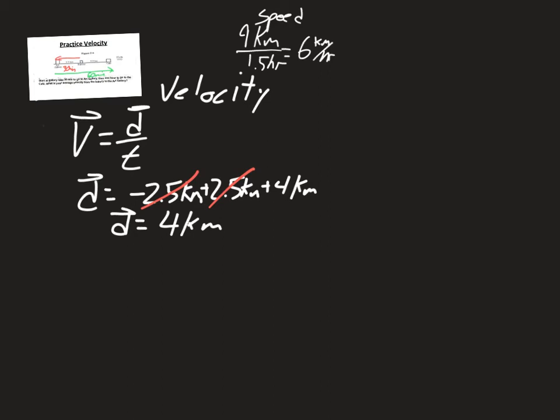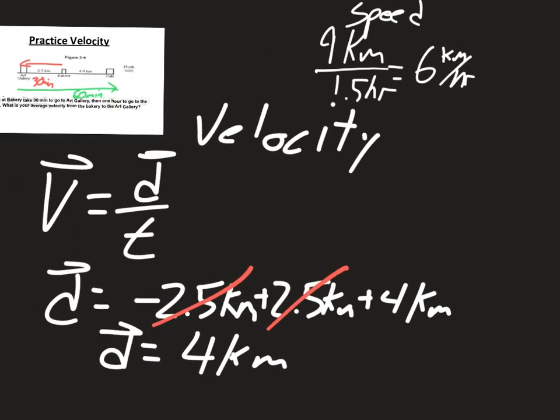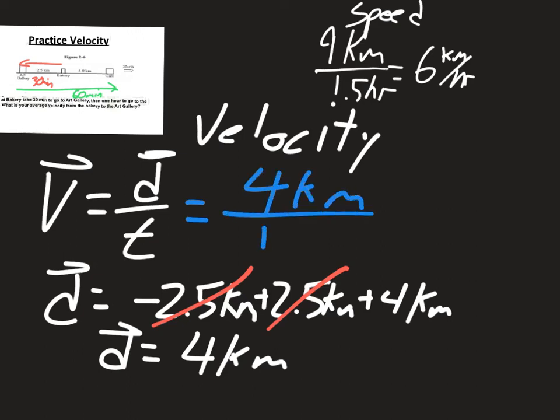I can now do my whole formula here. Now let's make it a little bit larger. I have it askew. There we go. All right, I can now do that formula. And here, I'll do it in blue. So I know that I had 4 kilometers in the positive and still 1.5 hours.